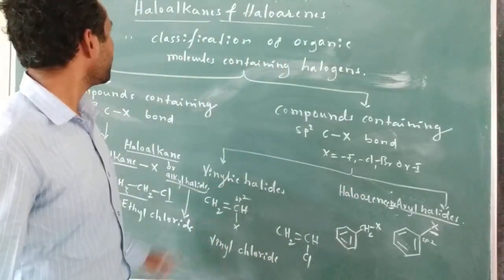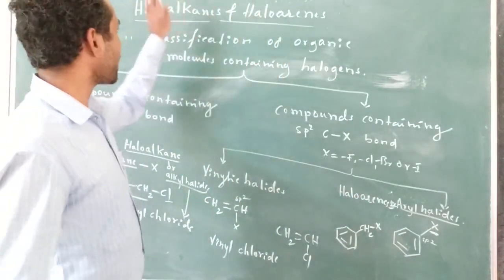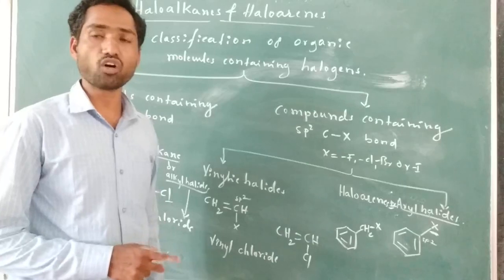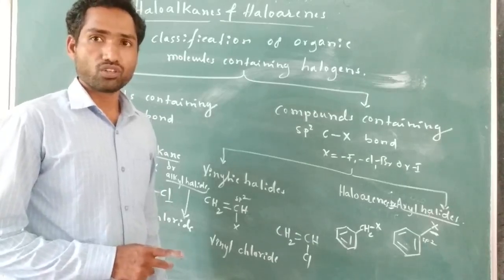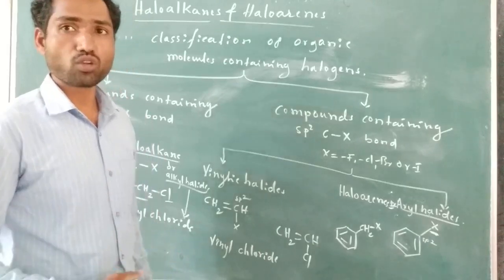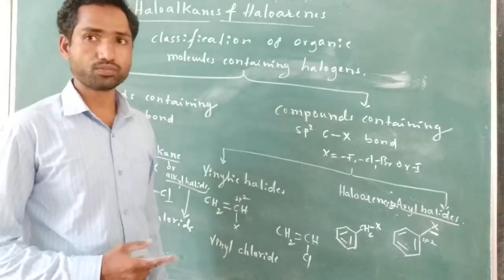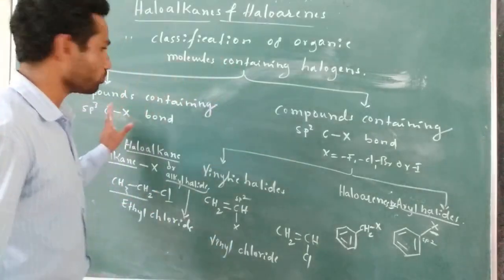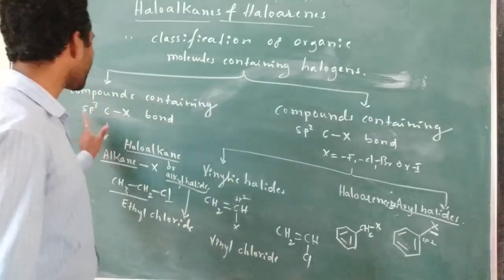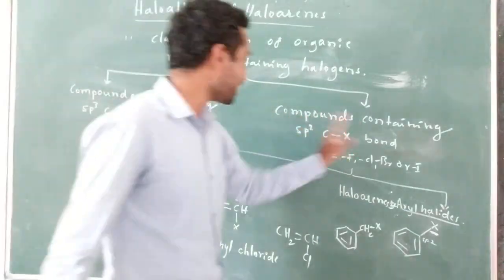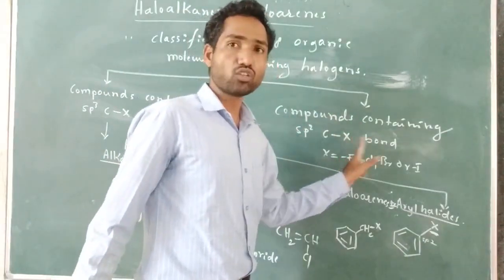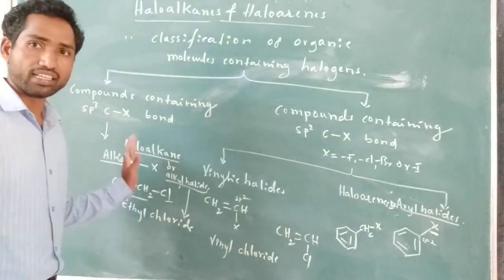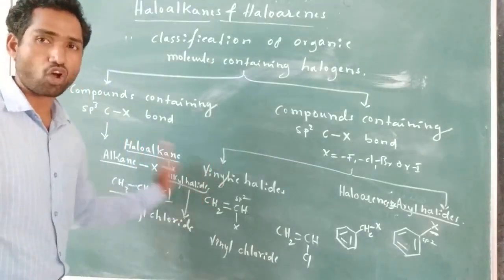So in discussing haloalkanes and haloarenes, if you want to understand them, first what we did is we understood the meaning of halogen containing organic compounds. If you replace any one or more than one hydrogens with halogen atoms, they are known as halogen containing organic compounds. These are classified into two main classes: compounds containing sp3 hybridized carbon to halogen bond and compounds containing sp2 hybridized carbon to halogen bond. In this, haloalkanes are the first class, along with allylic halides and benzylic halides, right, in all three classes.